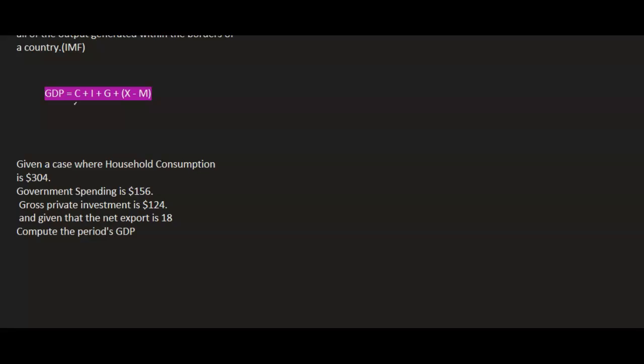So we are given 304 as the value for consumption, government spending as 156, gross private investment as 124, and net export as 18. We are supposed to compute the period's GDP. Let's dive into it.